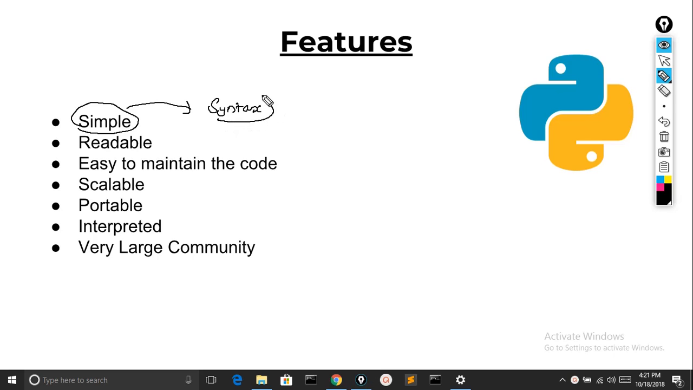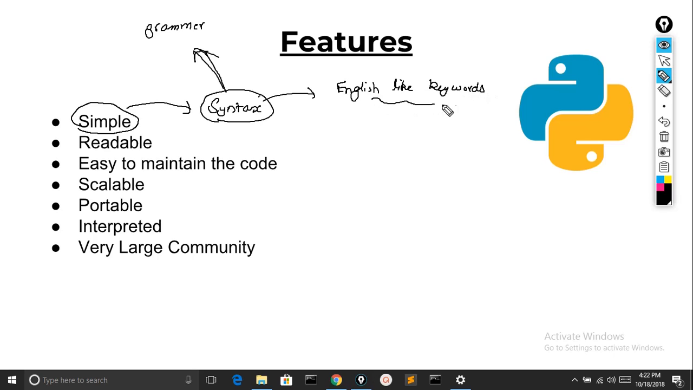And what is syntax? Syntax is the grammar of programming languages. You can say the grammar or the format of the programming language. Now, what makes the syntax or grammar of this language so easy? The thing that makes it so easy is that it uses English-like keywords. Let's see some examples.